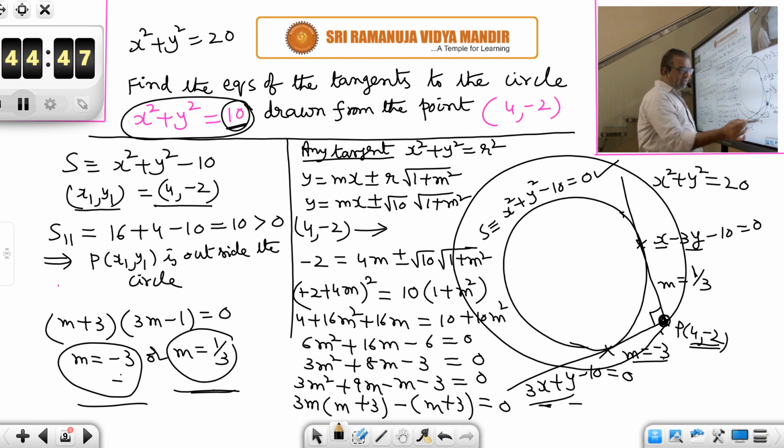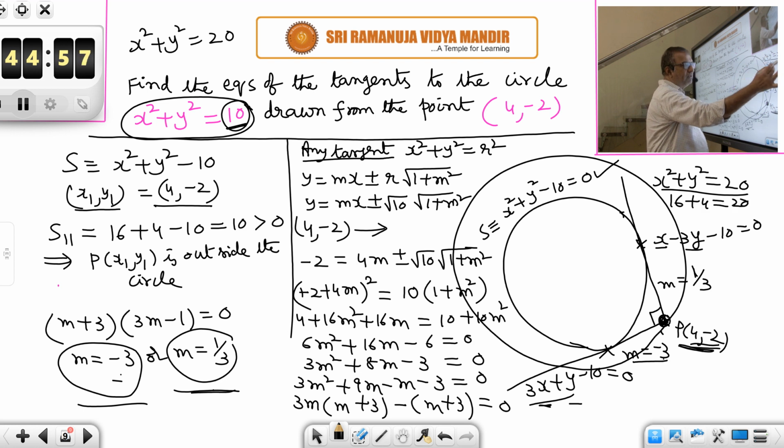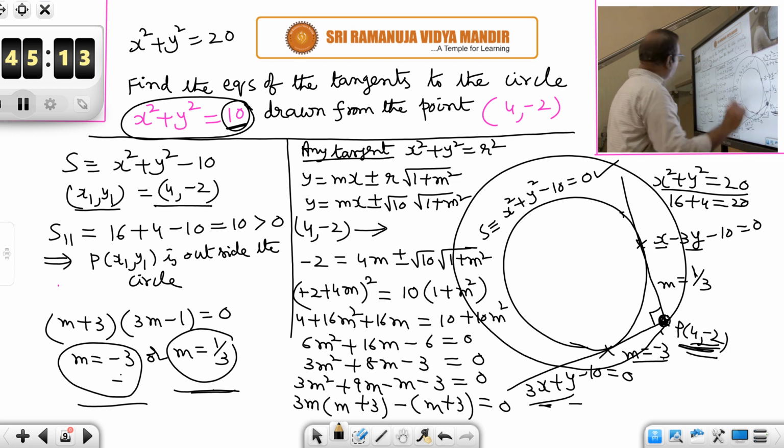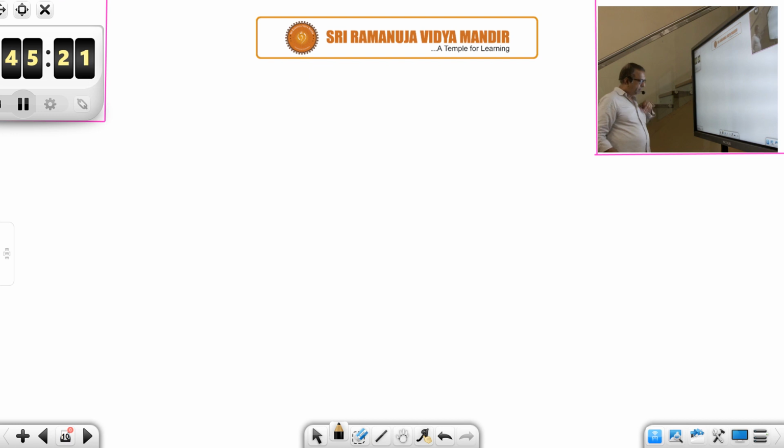I have given a point on that circle, (4, -2). Is it not a point on the director circle? 4 square 16 plus (-2) whole square 4 is equal to 20. So it is a point on the director circle. That is why the tangents are perpendicular to each other, because the director circle is the locus of the point of intersection of perpendicular tangents only. Okay, understood? So that is the reason why we are getting perpendicular tangents.